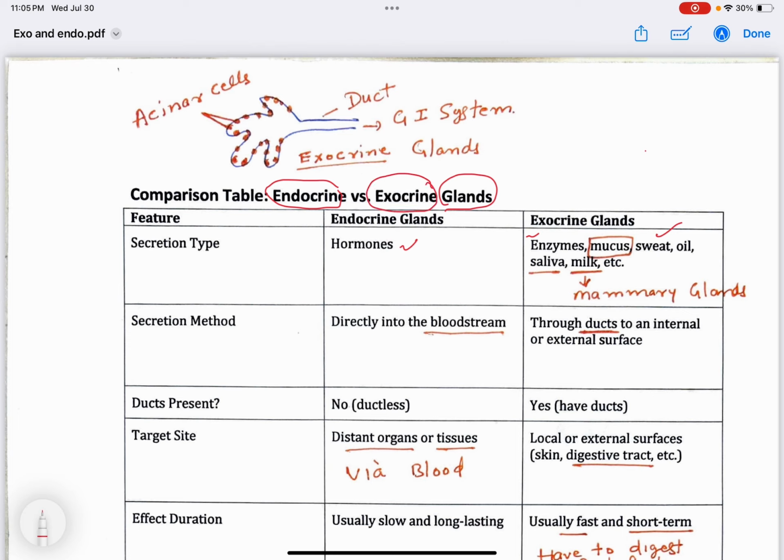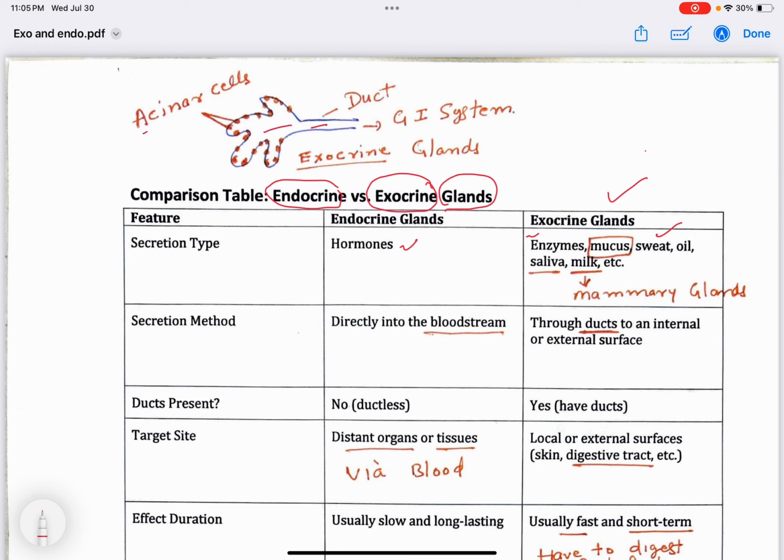So exocrine glands, which are in this column right here, they are the enzymes. These glands secrete the needed material into a duct-like form.